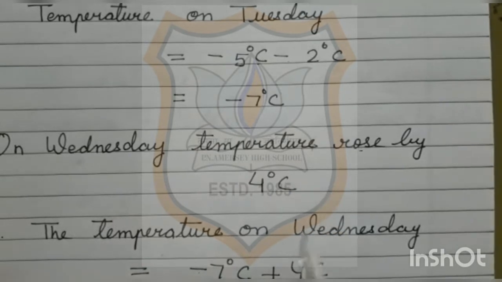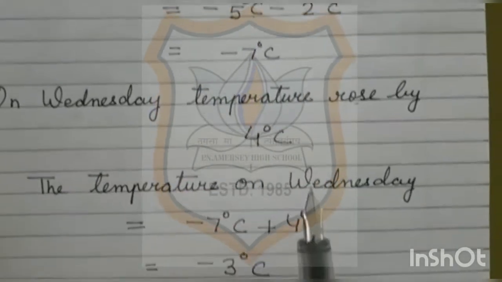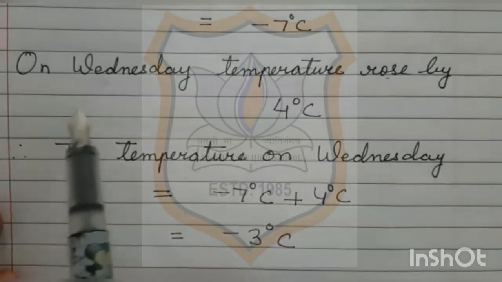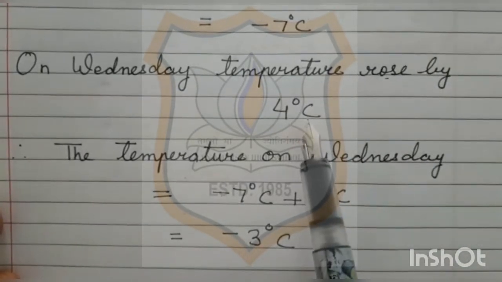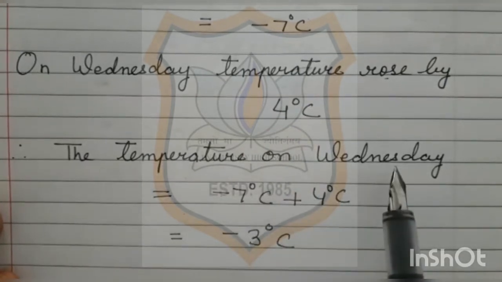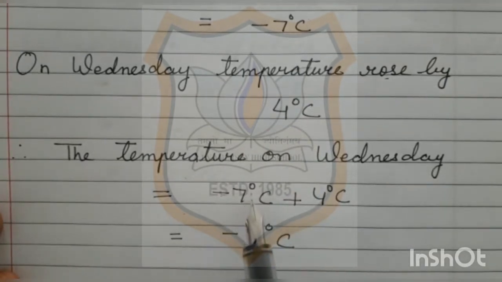Now, we have to calculate the temperature of Srinagar on Wednesday. So, on Wednesday, temperature rose, means increased, by 4 degrees Celsius. Therefore, the temperature on Wednesday is equal to minus 7 degrees Celsius plus 4 degrees Celsius. Minus plus, so you have to subtract 4 from 7. That comes to be minus 3. Again, the answer carries the sign of the bigger number, and here the bigger number is 7, and 7 carries a minus sign. So, the answer will also carry a minus sign.